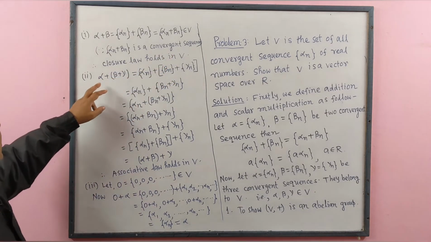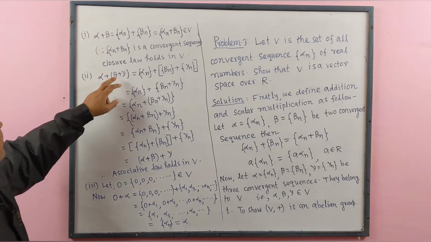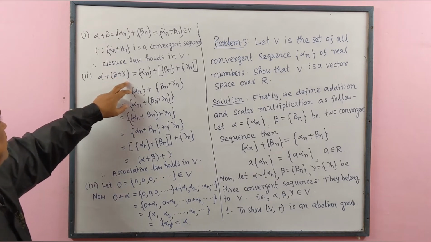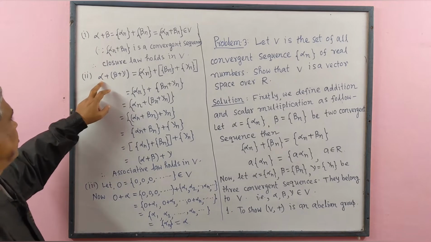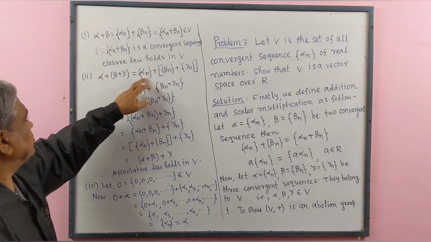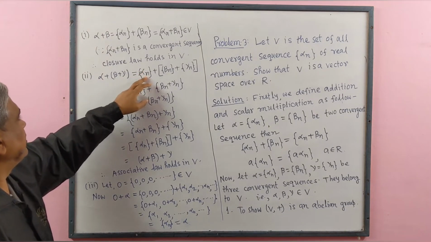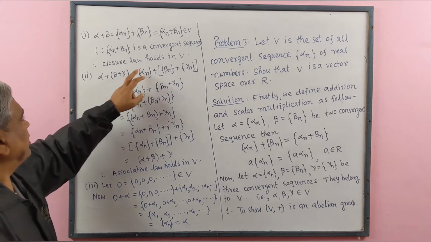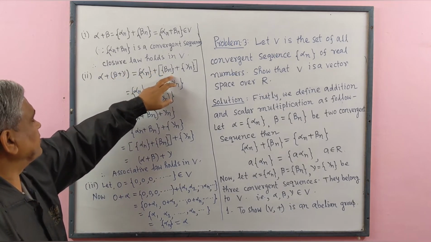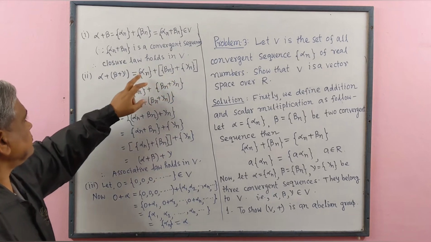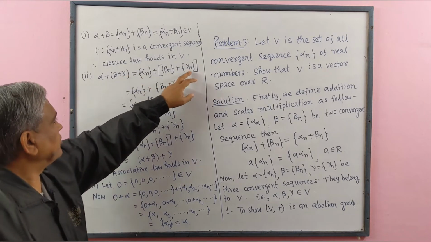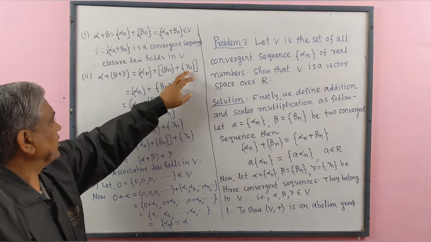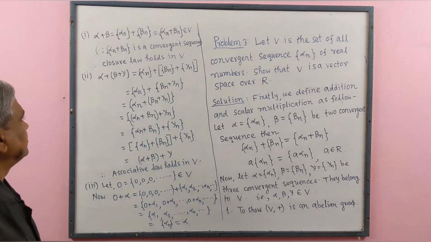Number 2. Alpha plus under bracket beta plus gamma equals, for alpha we write a sequence whose generalized term is alpha n, under bracket, for beta we write a sequence whose generalized term is beta n, for gamma we write a sequence whose generalized term is gamma n.